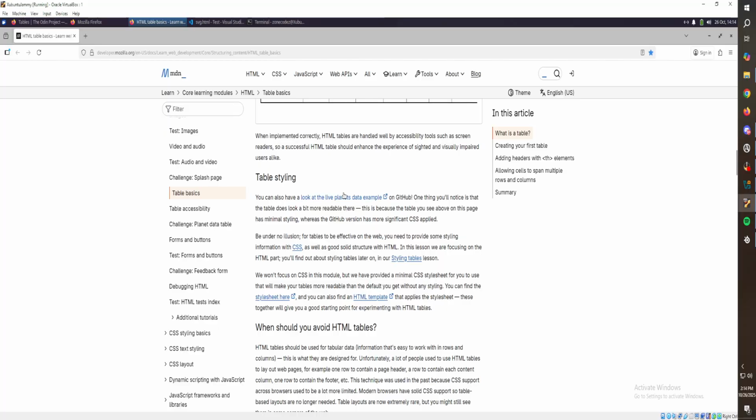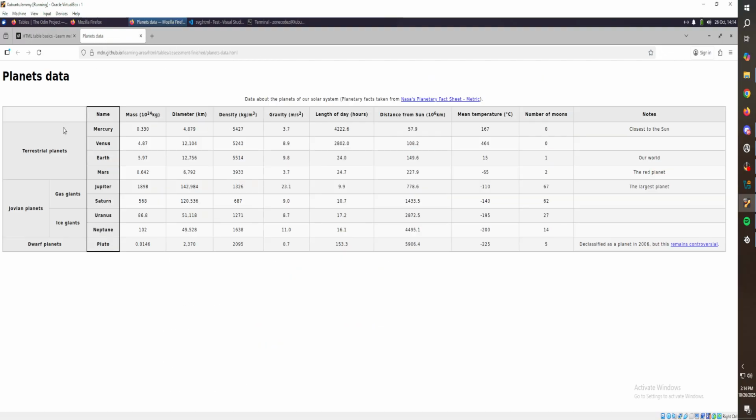Table styling, look at the live planet data. Wait, you can also have a look at the live planets data. What's this? Oh, this looks cool. This is nice. So you've got all the planets, their mass, their diameters, their density, gravity, length of day, distance from sun. Look at that. It's in hours. So Mercury's length of day is 4,222.6 hours. Damn, that's just kind of crazy to me. Closest to the sun, of course. Mean temperature in Celsius.